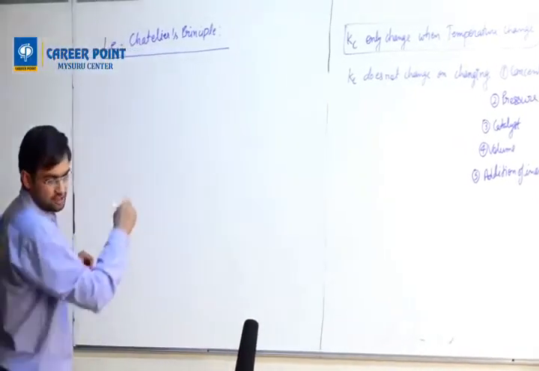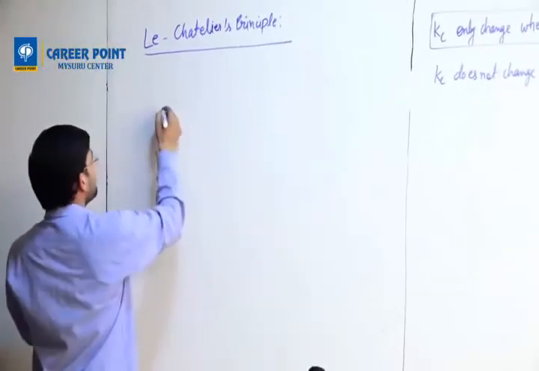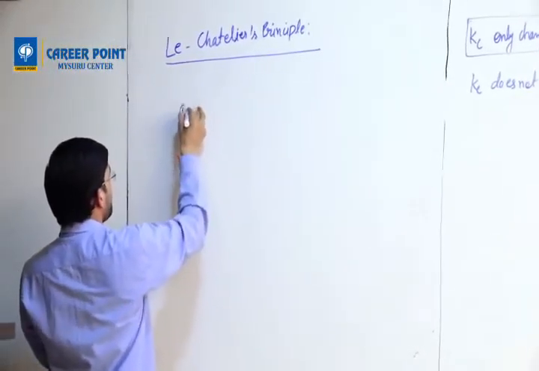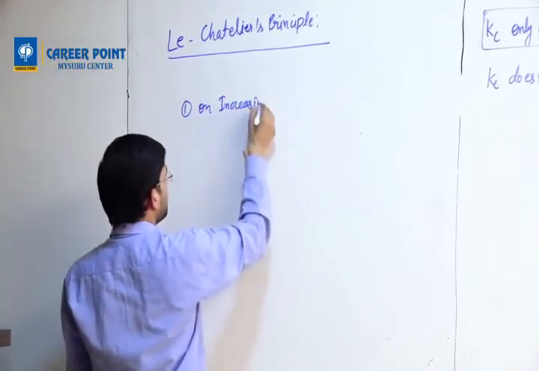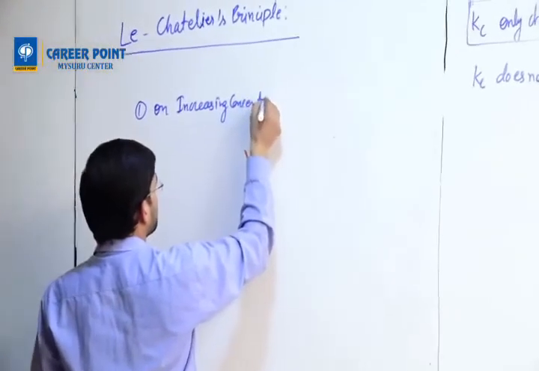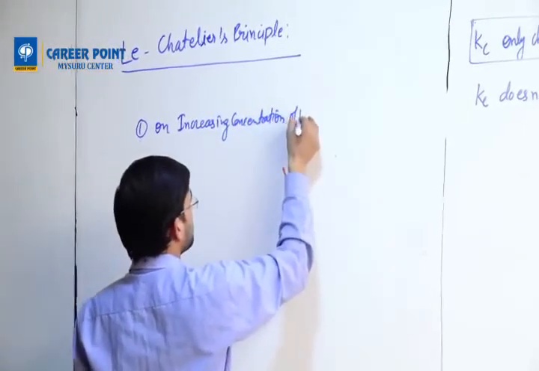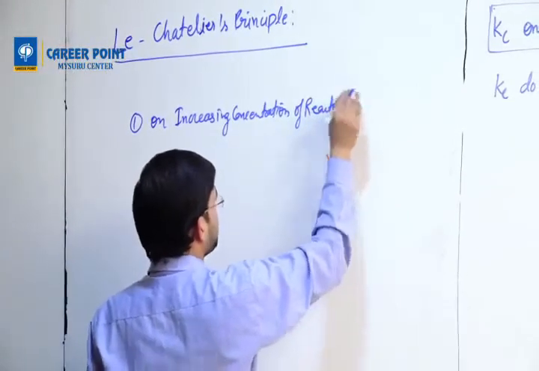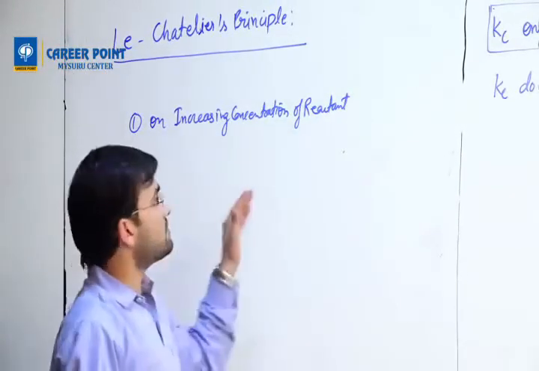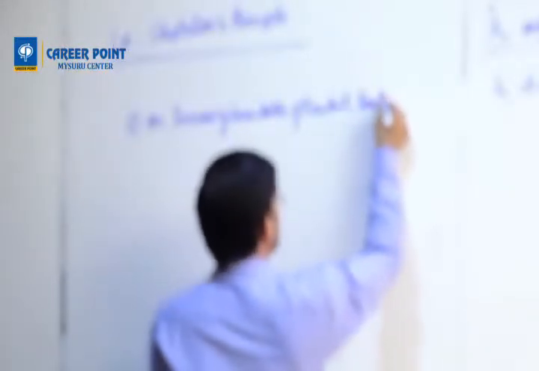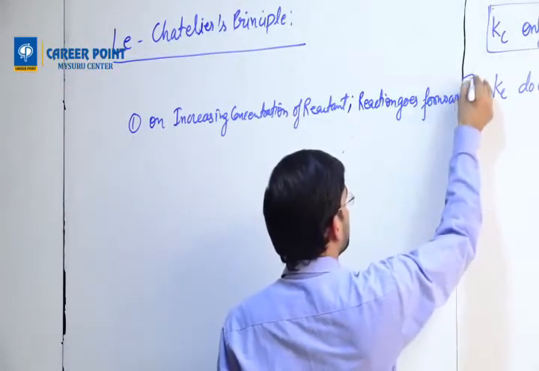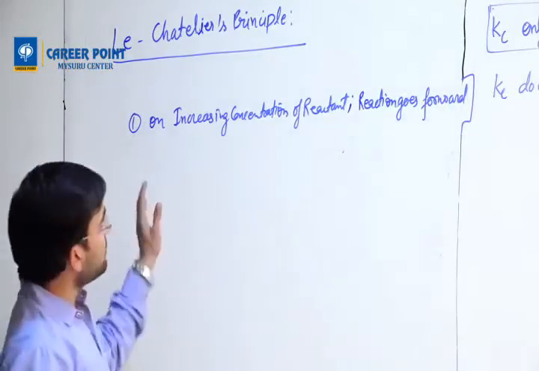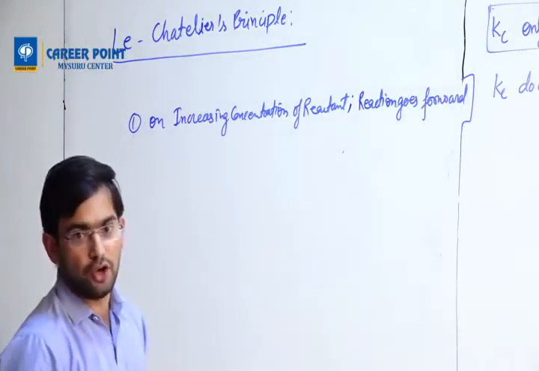Okay, so it goes like this. First is concentration. On increasing concentration of reactant, reaction goes forward.